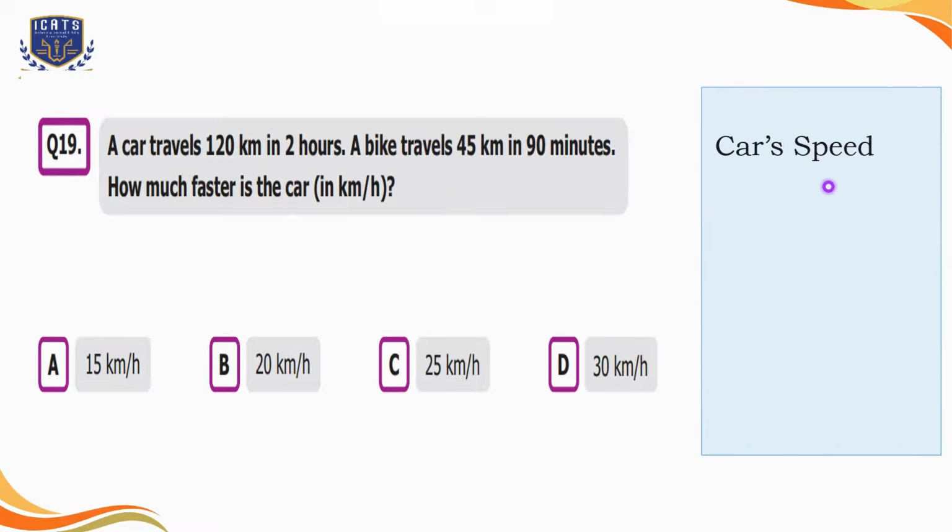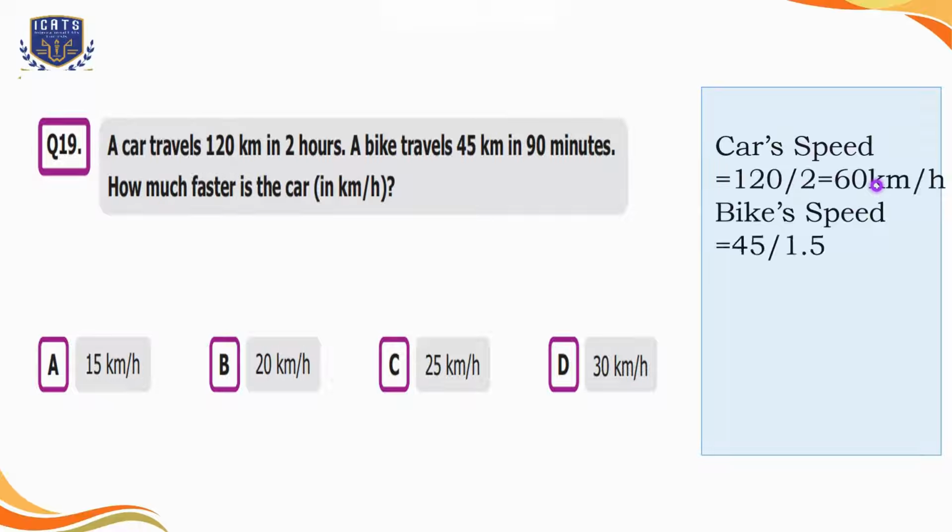Car speed is 120 kilometers per 2 hours. As we have to find it per hour, we will divide 120 by 2. So we can say the speed of the car is 60 kilometers per hour. Now, the bike speed is 45 kilometers in 90 minutes, which is 1.5 hours. So as we have to find it in kilometers per hour, we will divide 45 by 1.5, which is equal to 30 kilometers. Now the speed of the bike is 30 kilometers per hour.